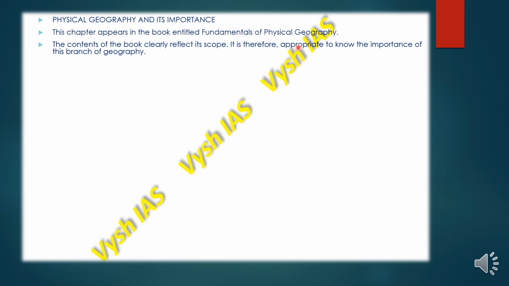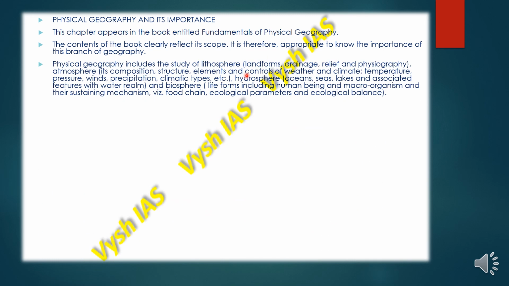So the contents of this book will clearly reflect its scope, and therefore it is appropriate to know the importance of the branches of geography. Physical geography includes the study of lithosphere, landforms, drainage, relief, physiography. And then the atmosphere deals with its composition, structure, the elements, and controls of the weather and the climate: temperature, pressure, winds, precipitation, climatic types.